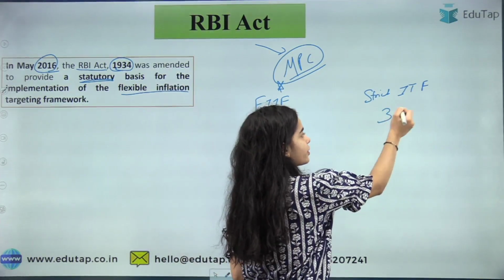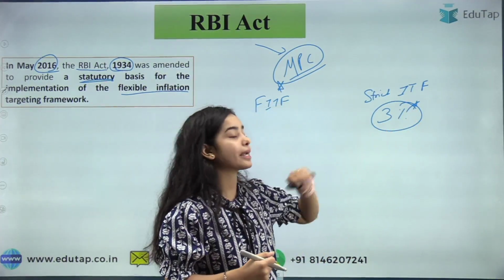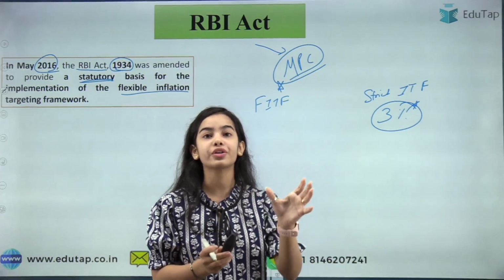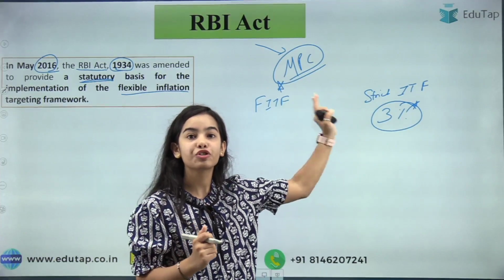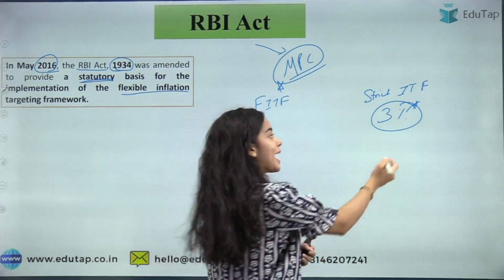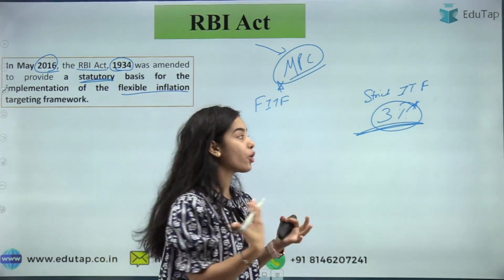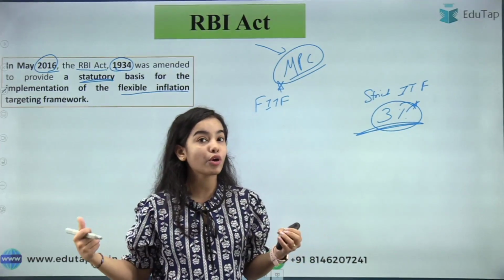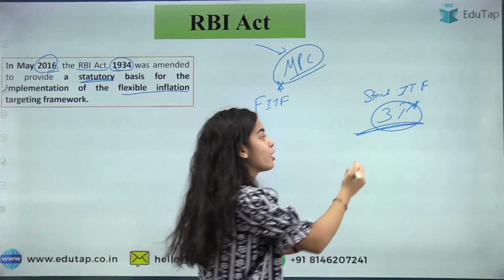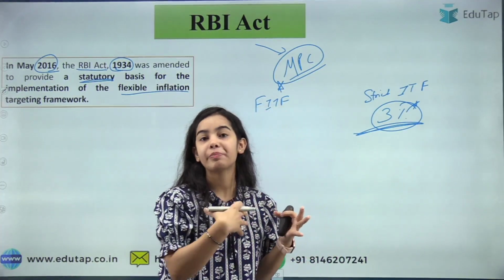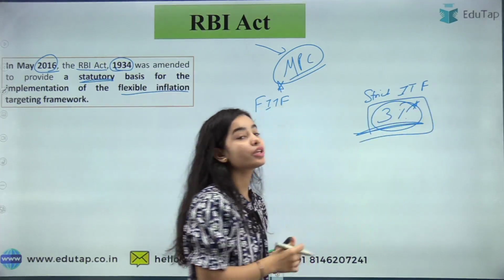Let's say, with discussion with the central bank, the central government has decided that 3% is the inflation rate that we want. We do not want above it, we do not want below it. So strict means 3% is the focus and the RBI has to maintain the inflation around 3%. It cannot go to 4%, 5%, 2%, or 1%. So you can understand that it will be very troublesome for the RBI, or the organization that is managing it, to maintain the inflation around 3%.